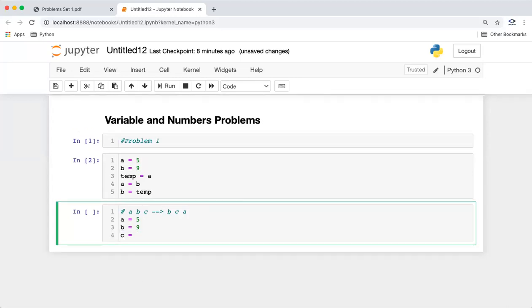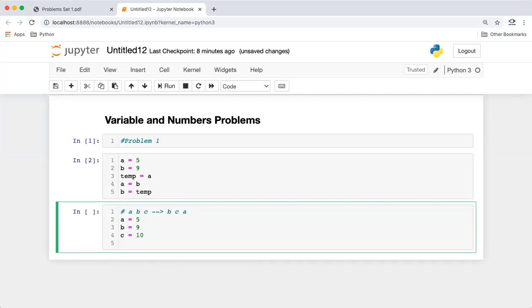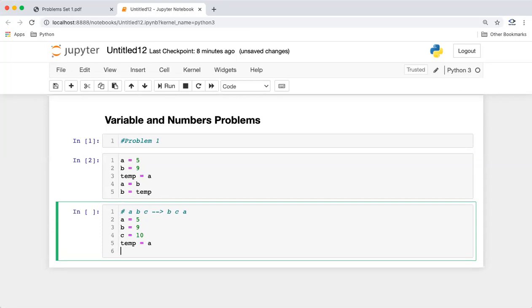So let us suppose I say A equal to 5, B equal to 9, C equal to 10, right? Now what do we want to do? We want to swap the values. So maybe I will just store the value of A in temp. So in the temp variable, I have stored the value of A. Okay. Now what can we do?